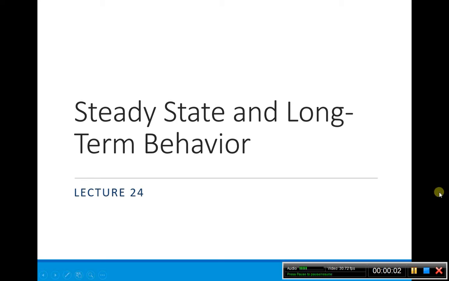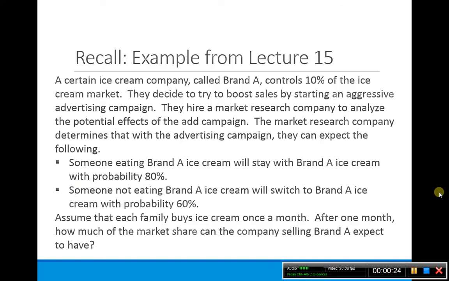Okay, in lecture 24, we're going to be talking about the steady state and long-term behavior of a discrete time Markov chain. We've already done a little bit of this numerically, in terms of talking about how this example or that example went to what we called a steady state. So in this lecture, it's not really a new concept, it's just formalizing the concept a little bit.